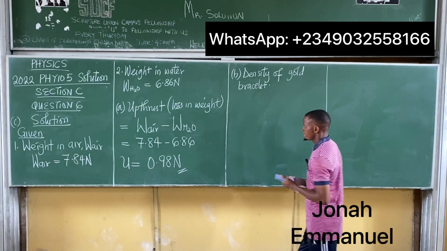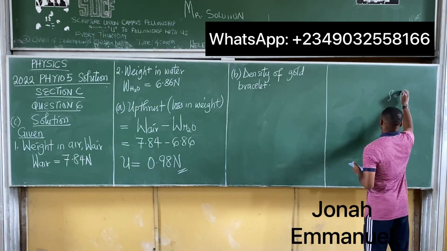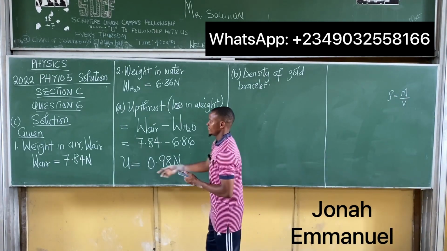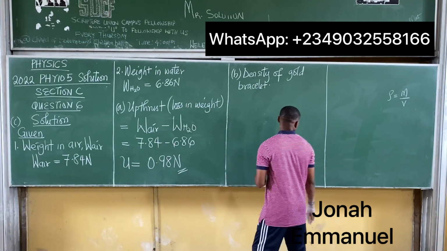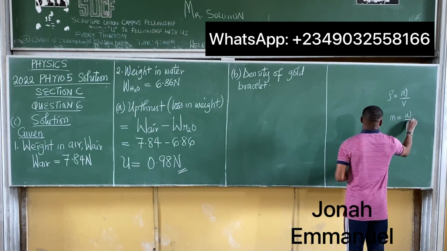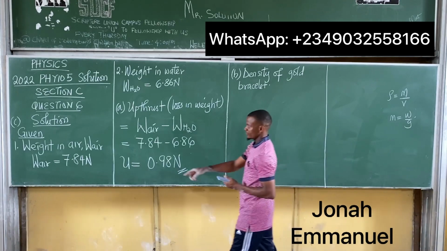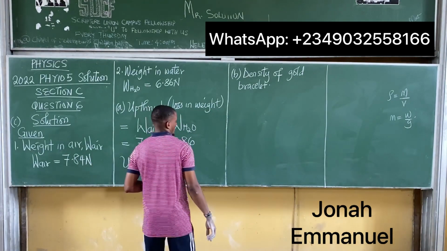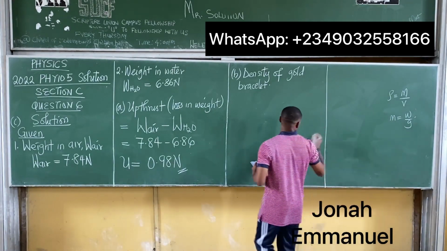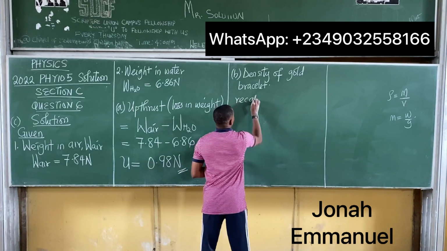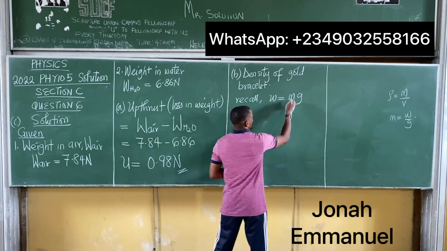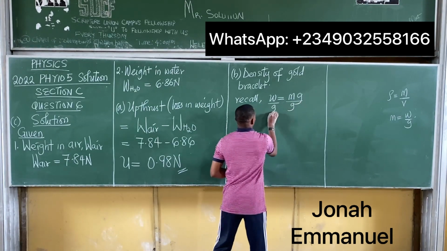How do you get density? Density is equal to mass over volume. From the weight, you're using the weight in air because the weight in air is the original weight. We can get the mass from there. We know that mass is equal to weight over gravity. So if I divide the weight in air by gravity, I'll have the mass. Let's now get the volume. Recall that weight is equal to mass times gravity. To get mass, divide both sides by gravity.